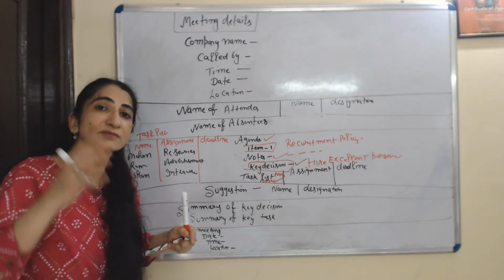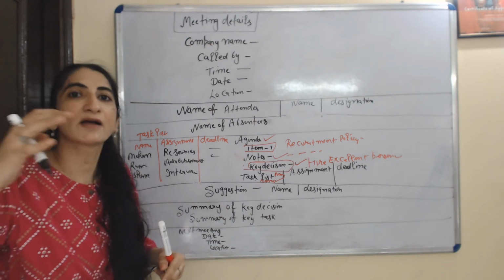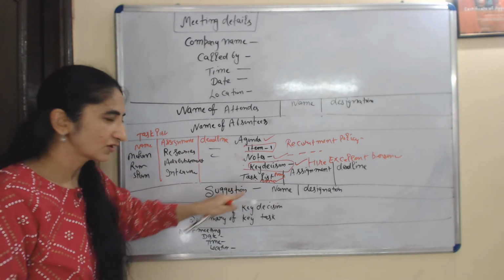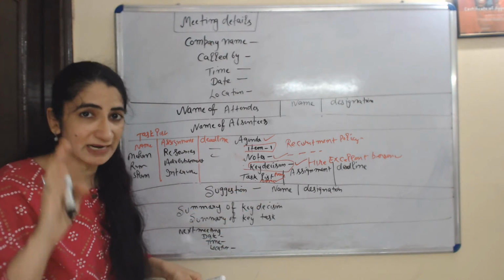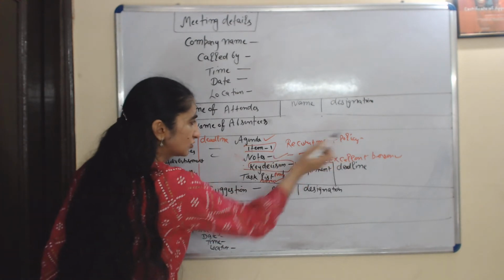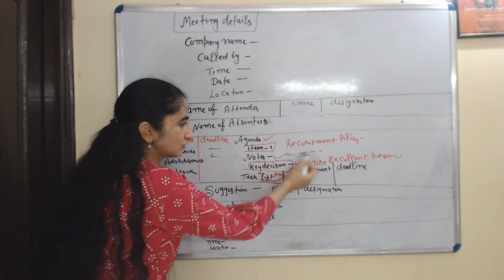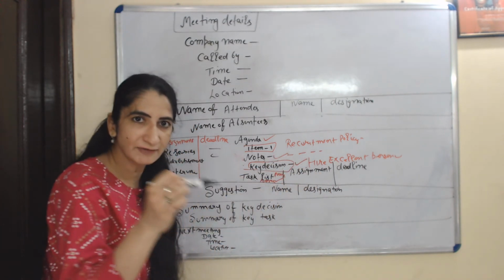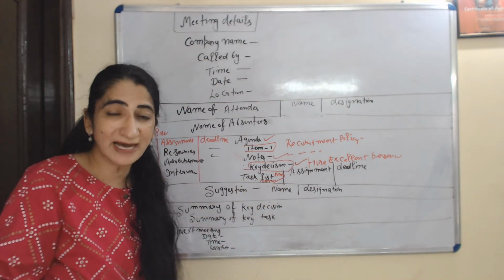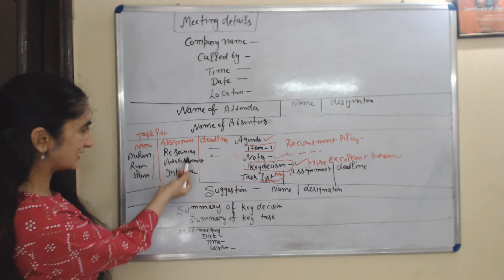Deadline means when the task must be accomplished. You have to mention the date by which the task must be accomplished. Okay, for each agenda item you must have three columns: notes, key decision, and task listed. For example, item 1, recruitment policy: notes. Before making the final decision, a lot of discussion occurred, you have to write them. Then key decision: what decision have you taken? Hire an excellent person. For implementing this decision, you have to assign so many tasks: person name, task assigned, and deadline.